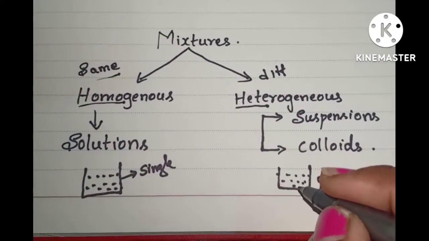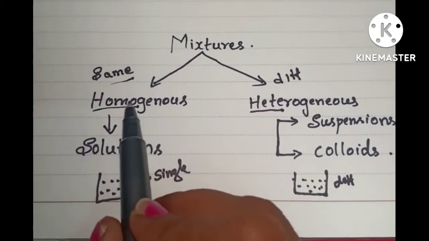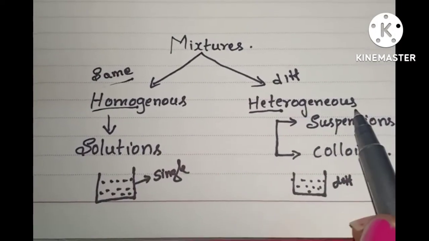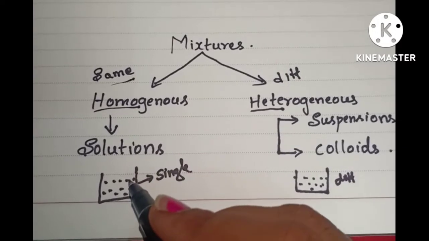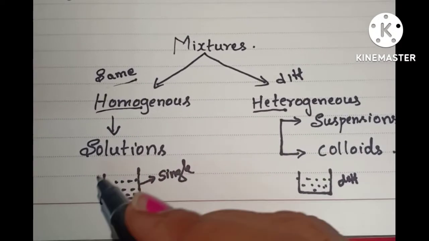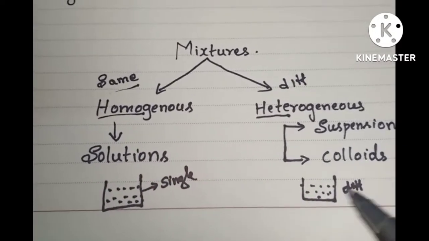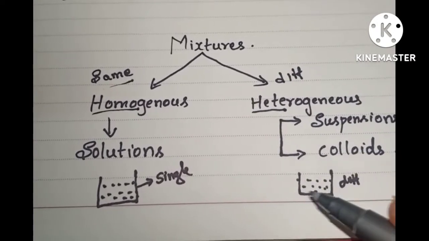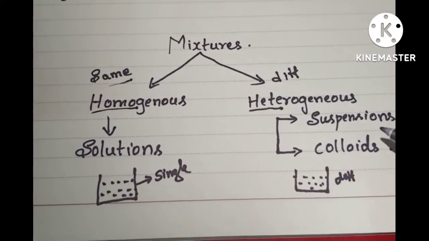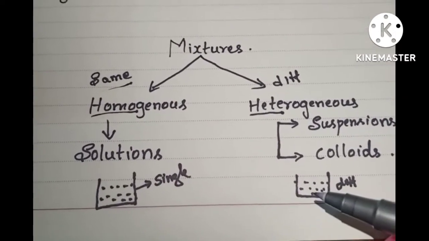They look different. That is the difference between homogeneous and heterogeneous mixtures. In homogeneous, the whole mixture looks like a single substance. But in heterogeneous, it has different layers, and we can easily identify solute and solvent.